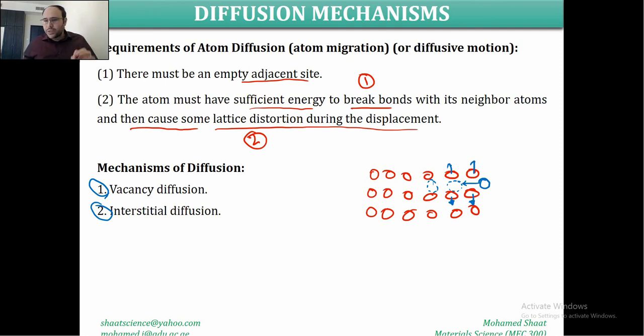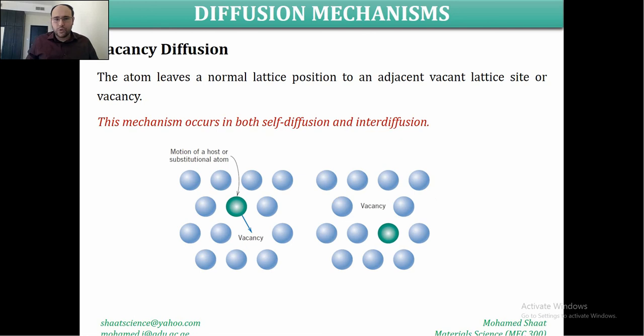So we have two mechanisms, vacancy diffusion and interstitial diffusion. What does vacancy diffusion mean? It is an easy thing. The atom leaves its normal lattice site to attain a position at an adjacent vacant lattice site, or vacancy. As we discussed in chapter 4, it is kind of impossible to find a pure material that is 100% full of atoms. Definitely there should be some vacancies. The vacancy is a default kind of defect inside the material structure.